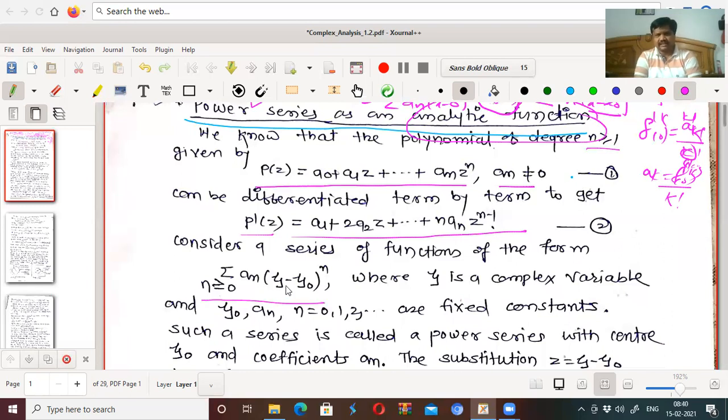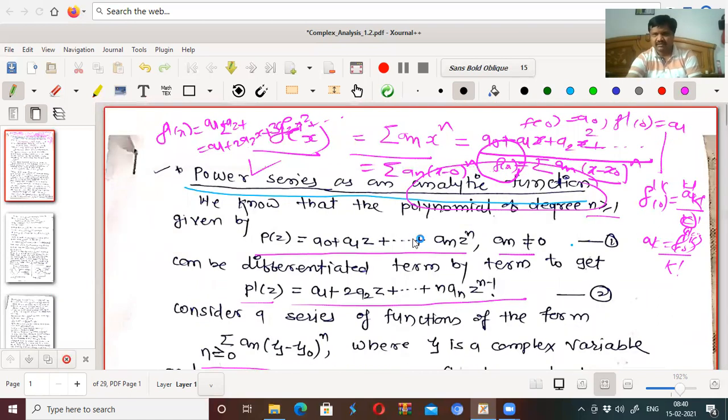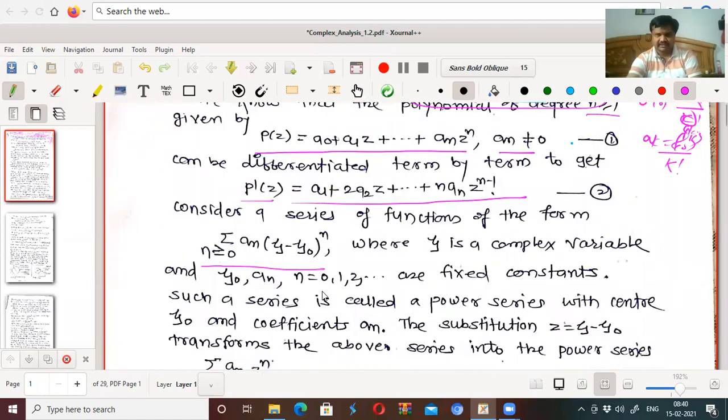Consider a series of functions of the form summation for all n greater than or equal to 0, an xi minus xi0 to the power n, just like x minus x0 to the power n. Replacing z by xi, where xi is a complex variable, and xi0 and an are all fixed constants.